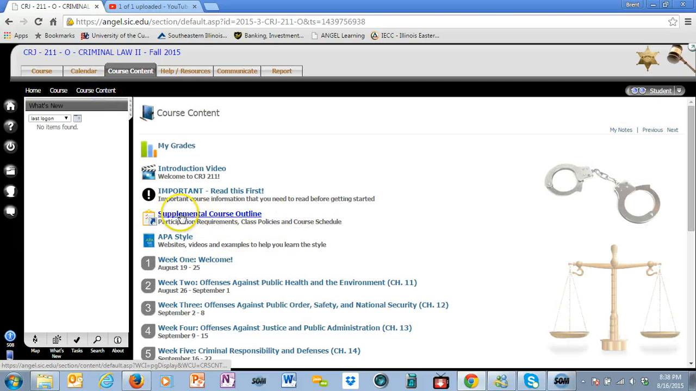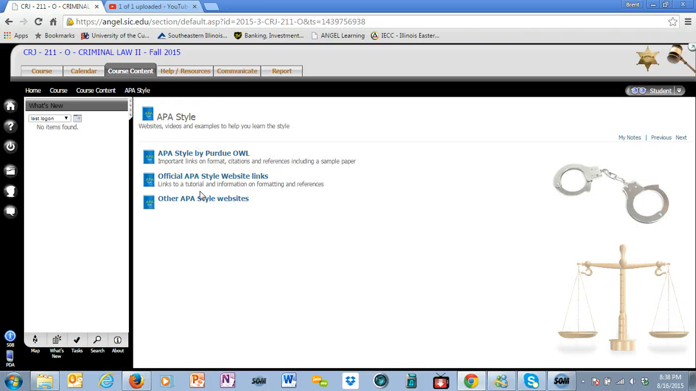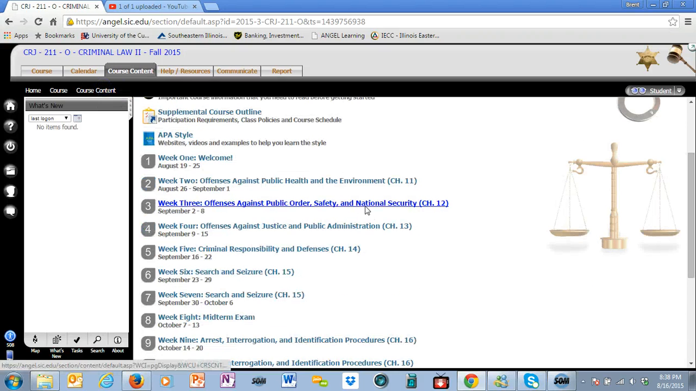You'll see that there's another folder on supplemental course outline. It has the same information as what you saw before. There's also a folder on APA style with some different links to help you learn about that style and to see some examples of it. Now let's get into the actual meat of the course.